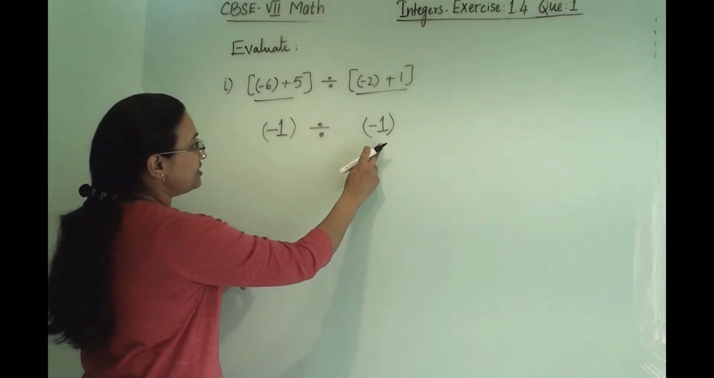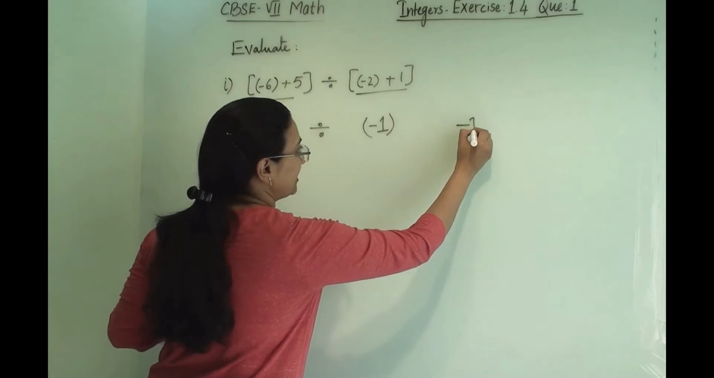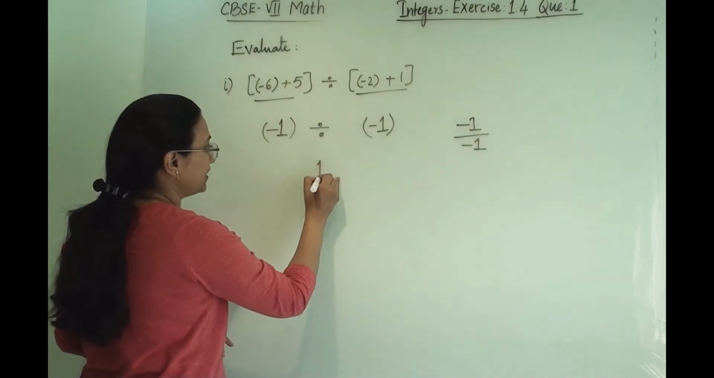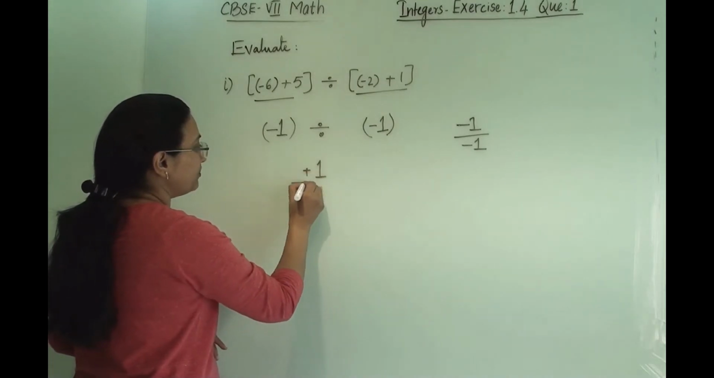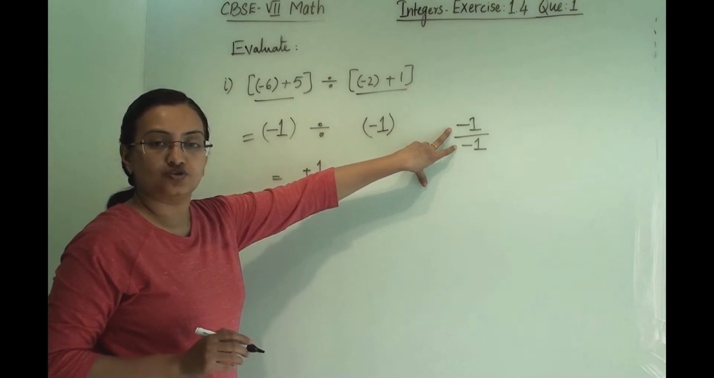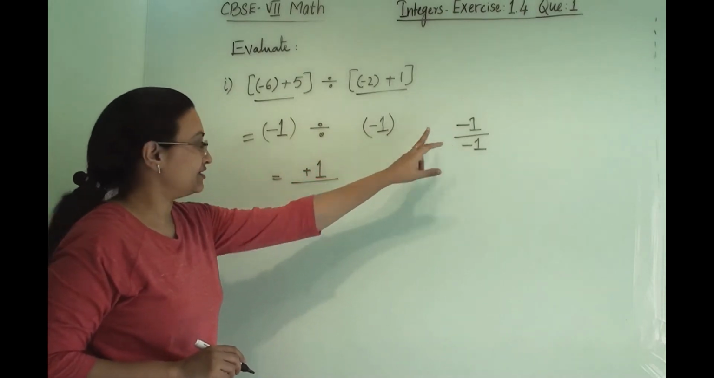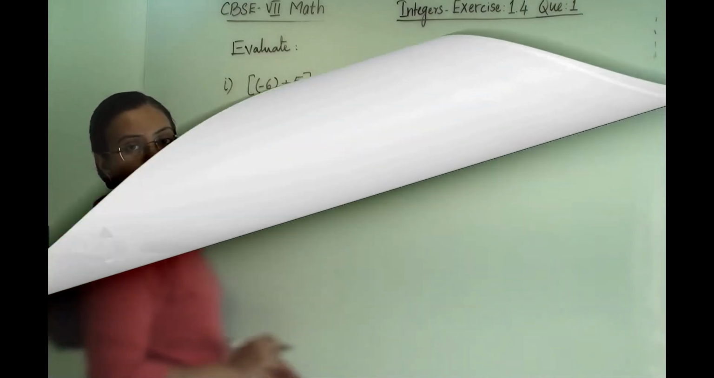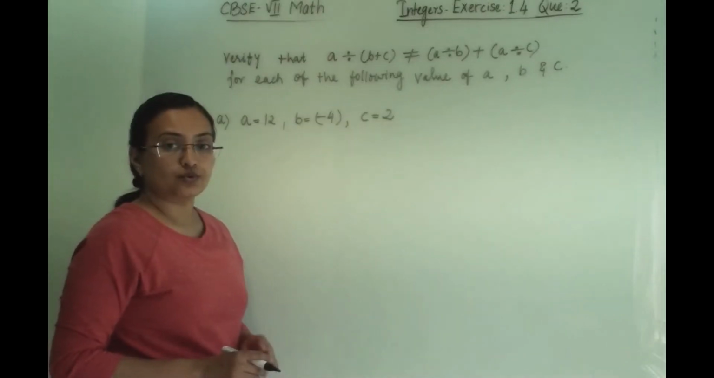Minus 1 divided by minus 1, it is something like this. Minus 1 divided by minus 1, so we will get 1, and that too plus 1 we will get, because the denominator and numerator are both negative. So minus minus will become positive, so the answer will be plus 1. Exercise 1.4, question number 2.